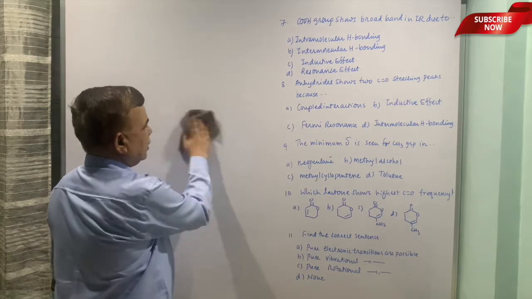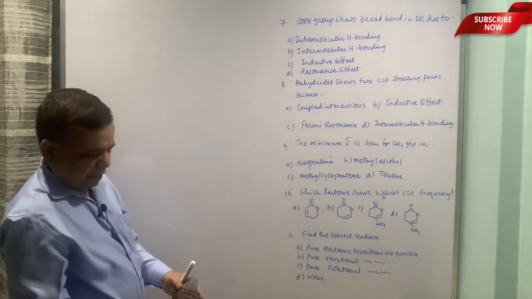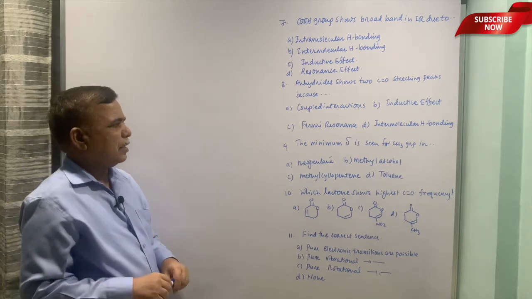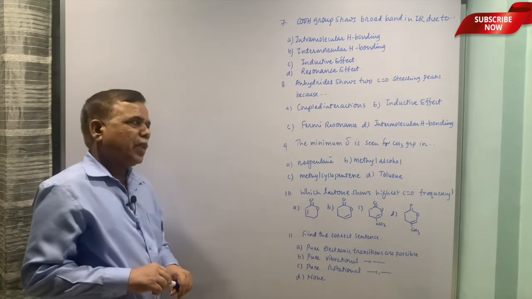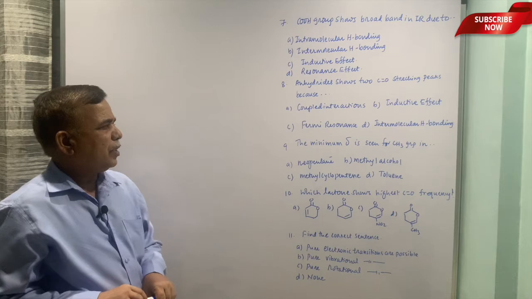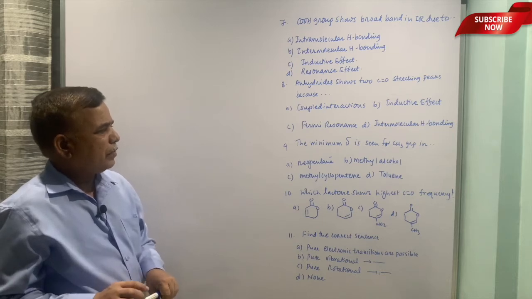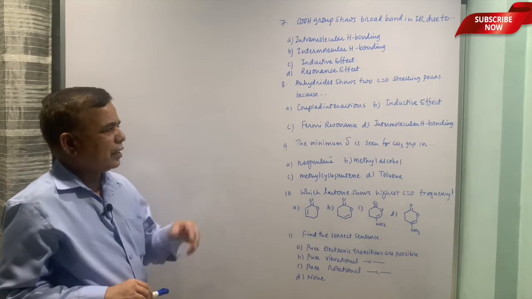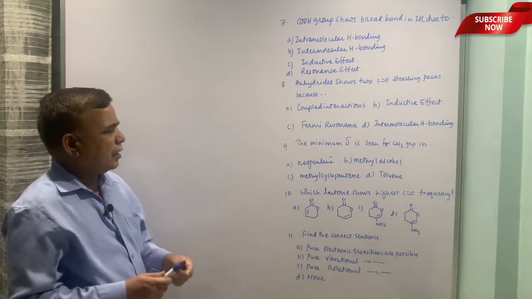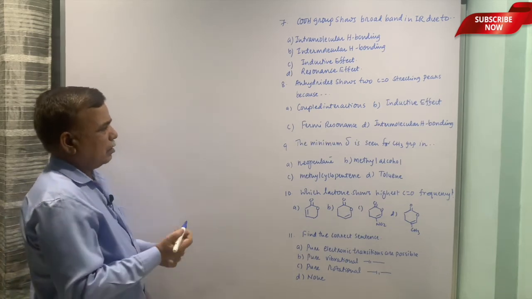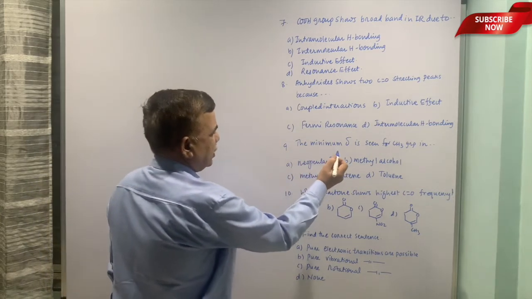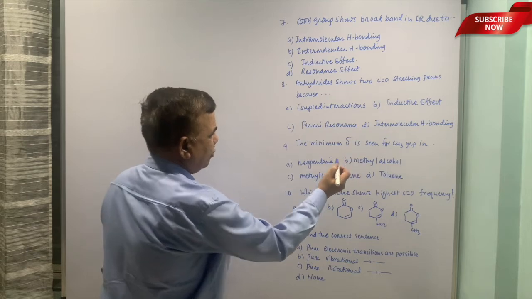The rest of the reasons: inductive effect, and Fermi resonance is a little different. Fermi resonance is the interaction between the basic fundamental mode of vibration and an overtone bending vibration. So, that is there. Intermolecular hydrogen bonding is out of context. The minimum chemical shift value is seen for the methyl group in...